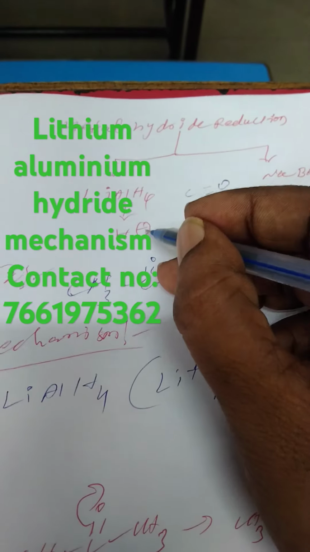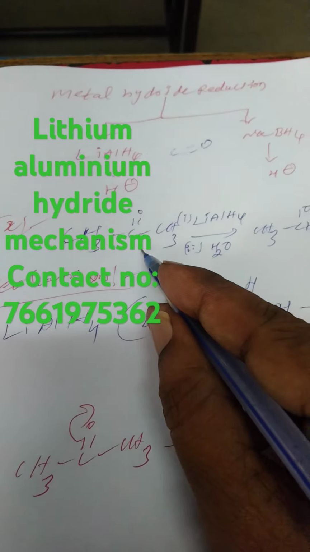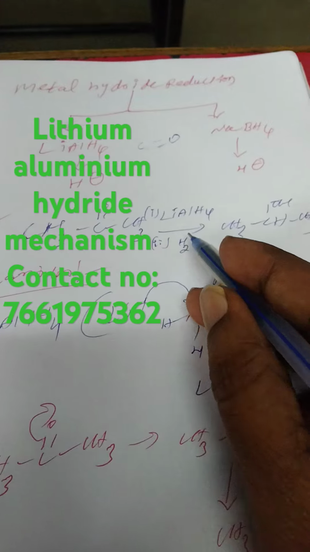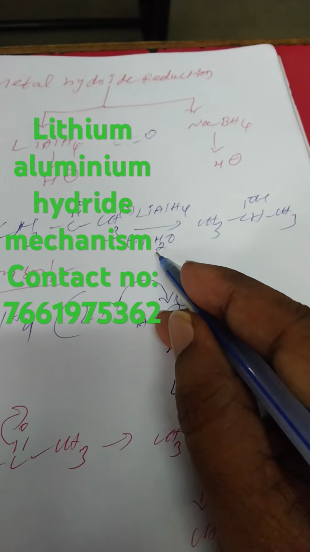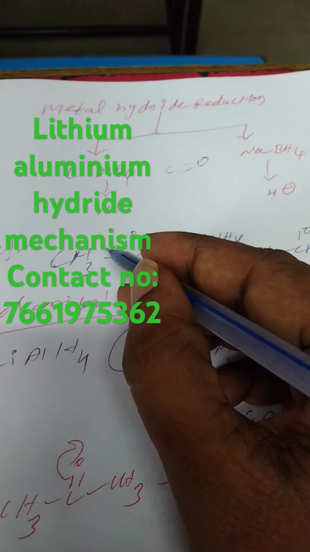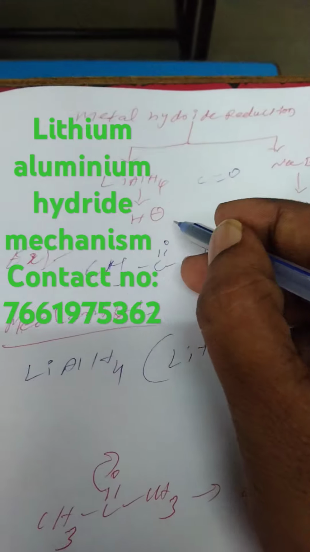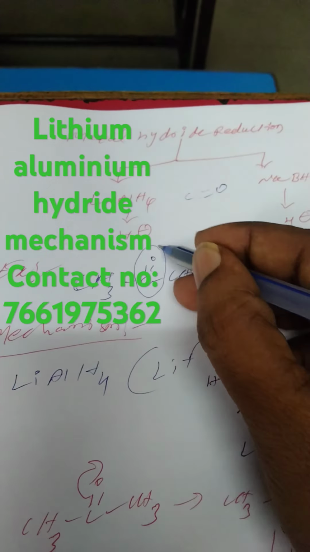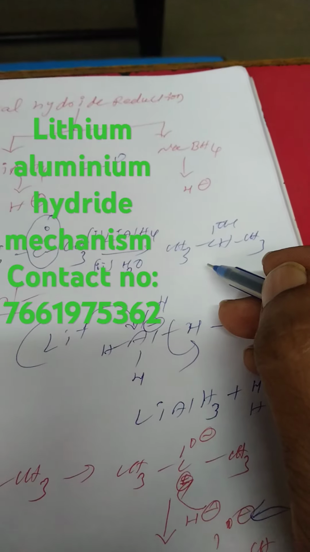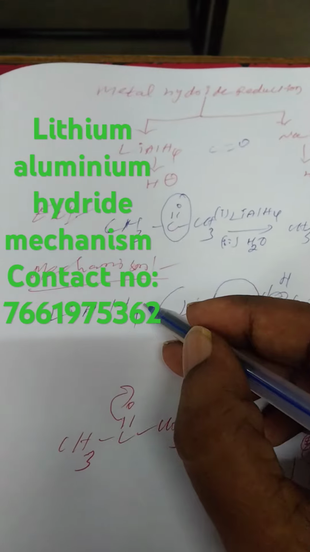Mainly lithium aluminum hydride. Take one example here, a ketone. Lithium aluminum hydride is the first reagent, after that hydrolysis. The keto group here is converted to a secondary alcohol. So what is the mechanism for that?